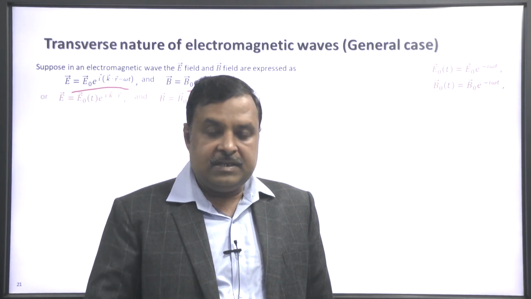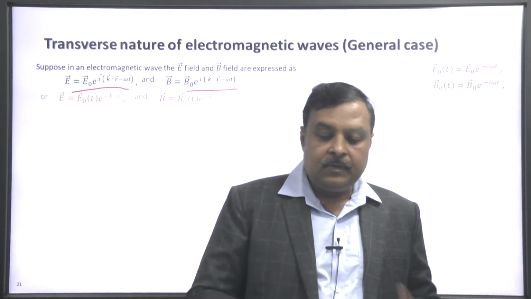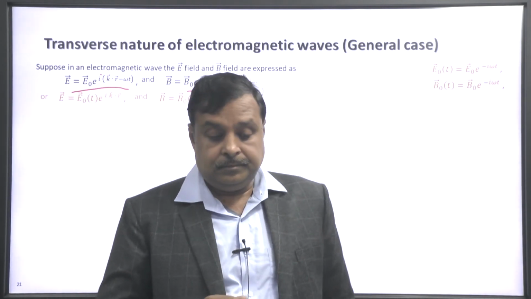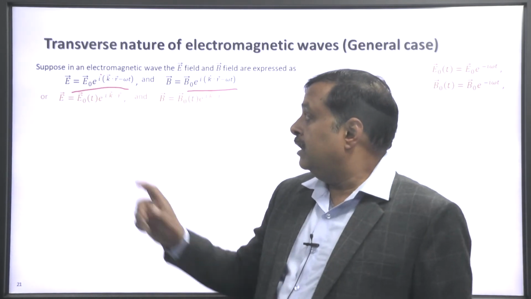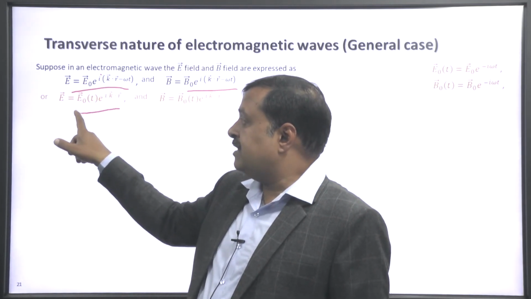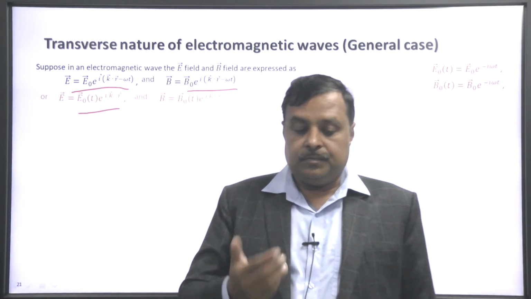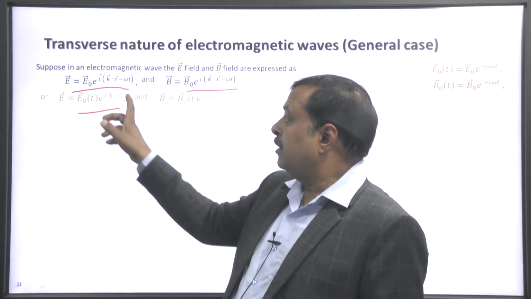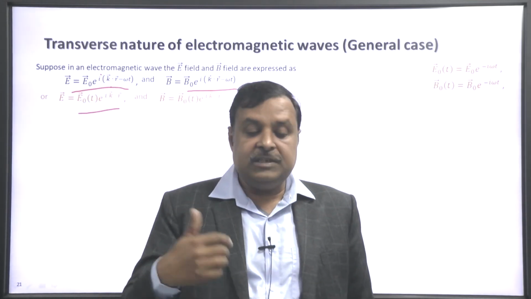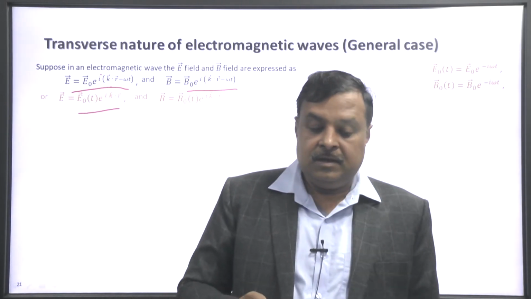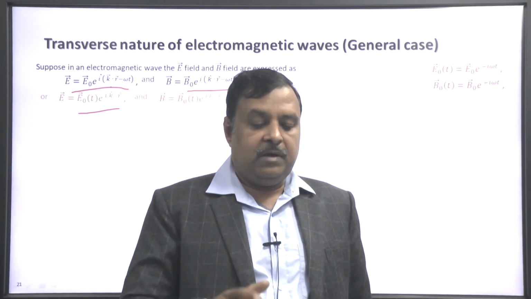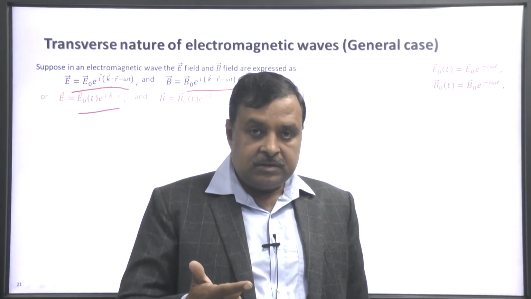Omega is the angular frequency of the wave, and these equations we can write in this form. What we have done is that the exponential term is e to the power i k dot r into e to the power minus i omega t.